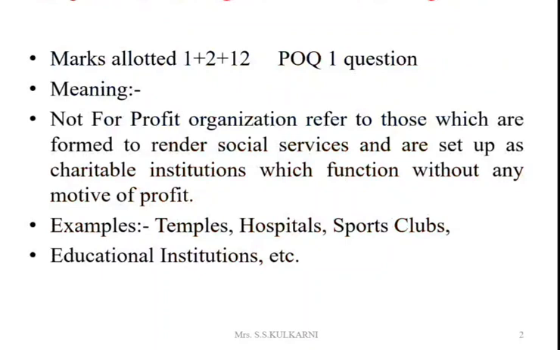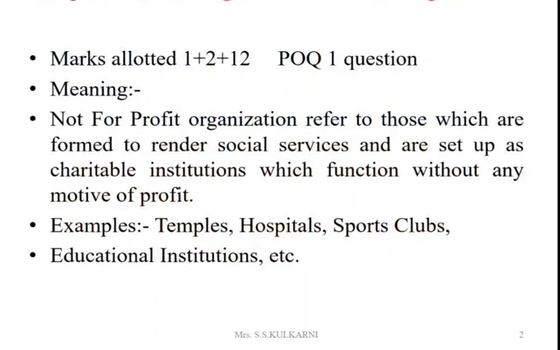Not-for-profit organizations refer to those which are formed to render services and are set up as charitable institutions which function without any profit motive.